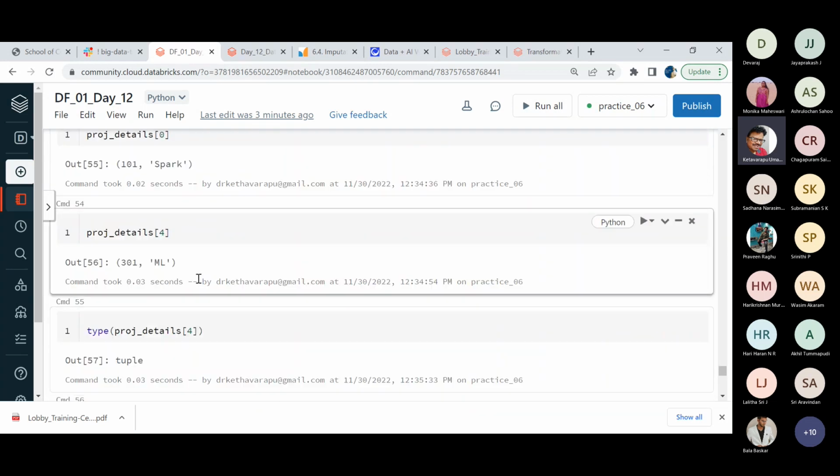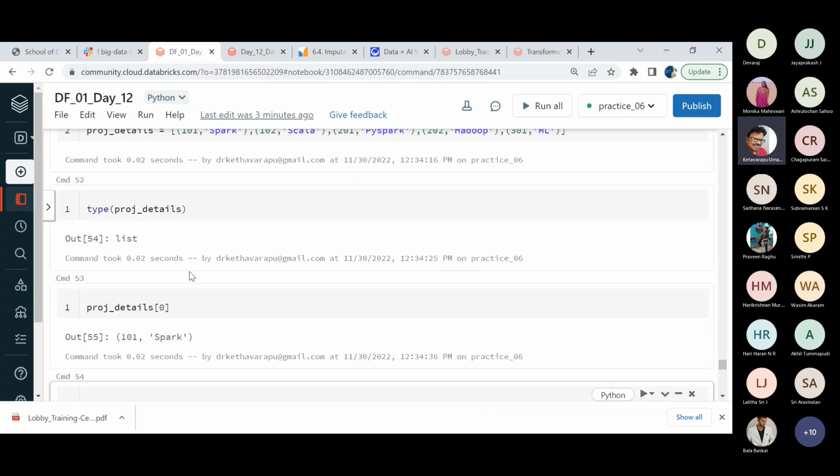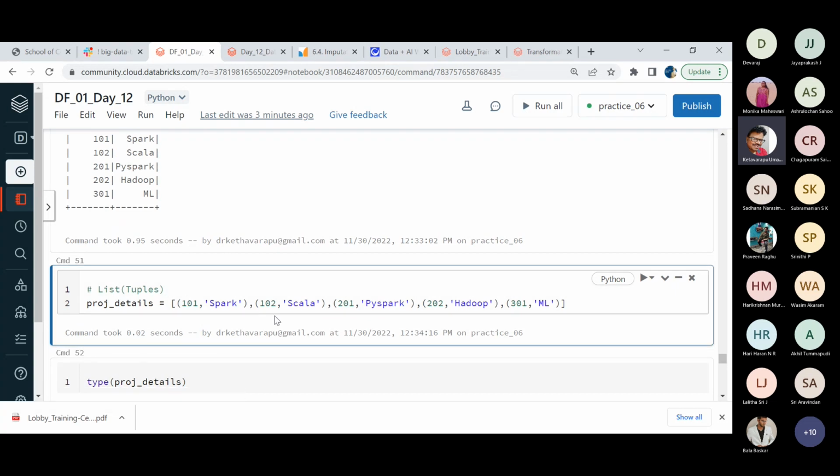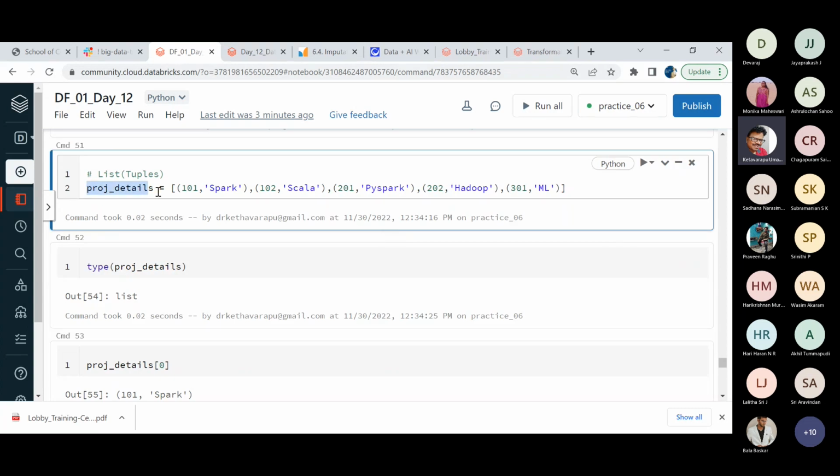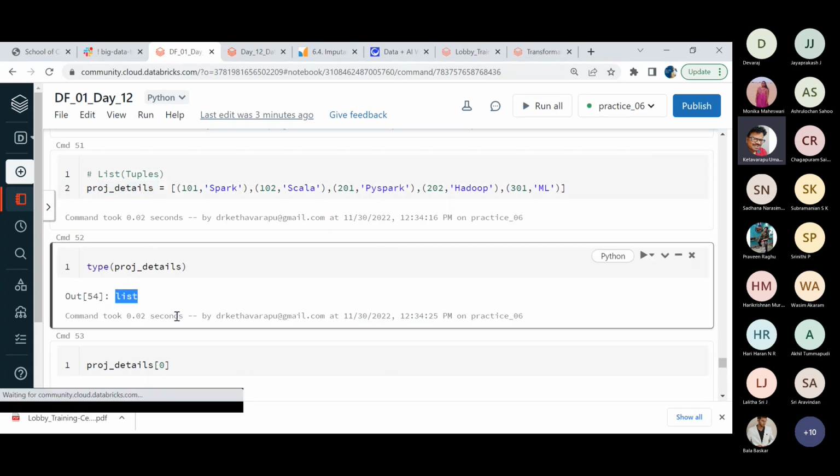Now the other observation is, especially if you are making use of some kind of internal elements, all those elements belong to the tuple. We pretty well know that. And these tuples were placed in the list. As a whole, if you are seeing this project details, it is a list kind of data structure.